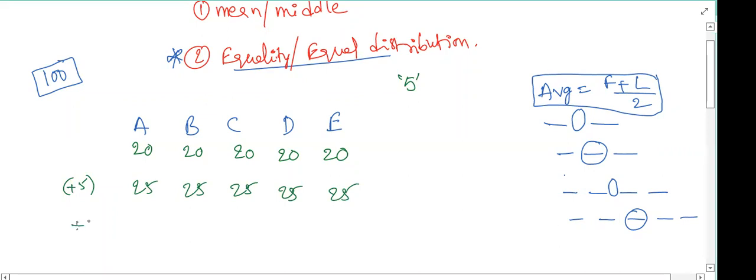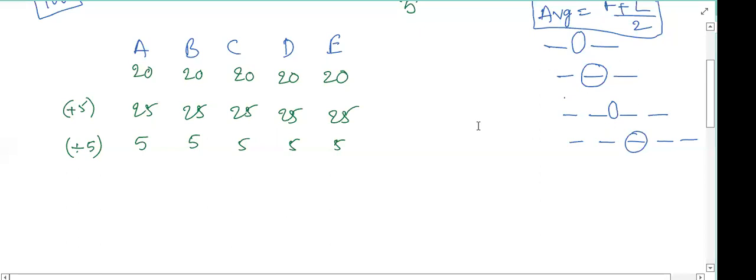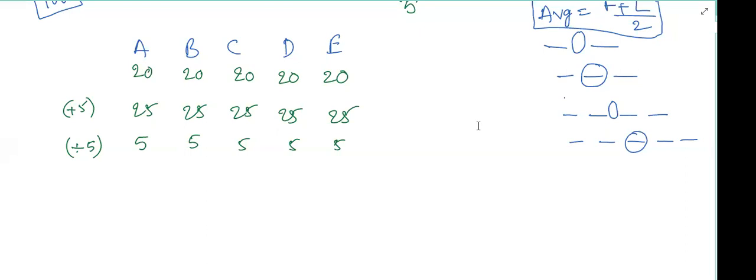Now I want to divide every person's amount by 5. Now each person's amount will become 25 by 5, that is 5, 5, 5, 5, 5. What can be our conclusion? Tell me. If each number is divided by 5, then the average will be divided by the same number, 5.